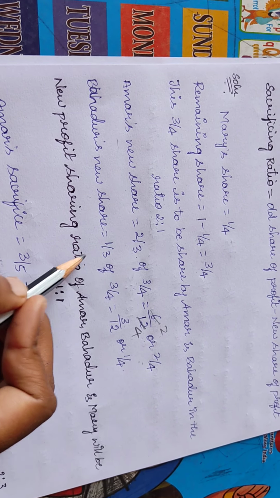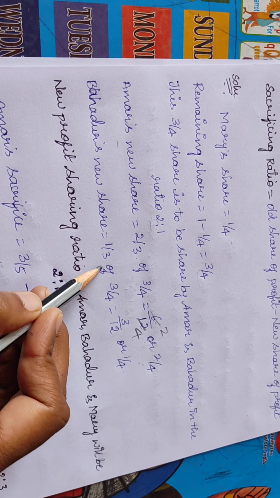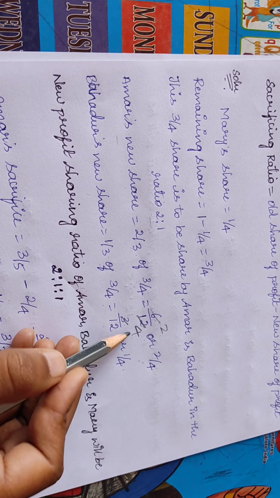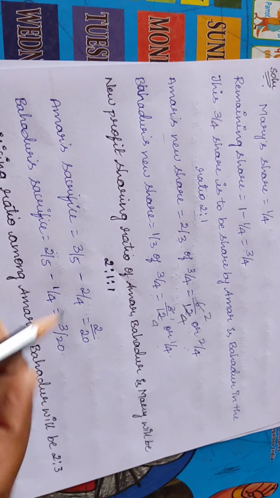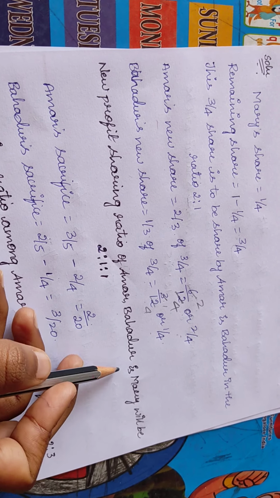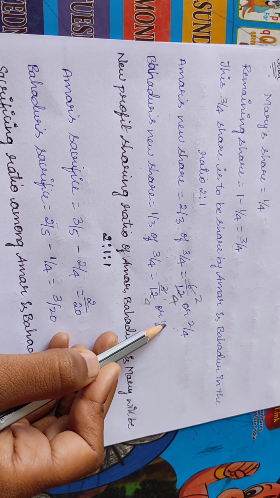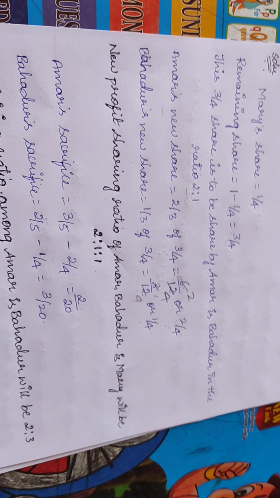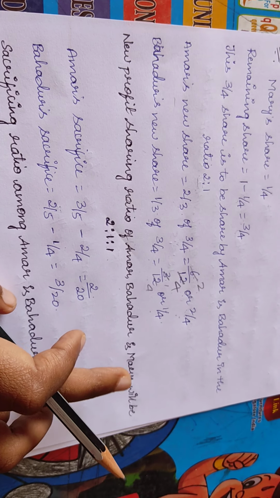Bahadur's new share is 1/3 of the remaining share 3/4. So 3 4s are 12, 1 3s are 3, or 3/12, that is 1/4. Now the new profit sharing ratio of Amar, Bahadur and Mary will be 2:1:1. Amar's 2, Bahadur's 1 and Mary's 1. So 2:1:1 is the new profit sharing ratio of Amar, Bahadur and Mary.